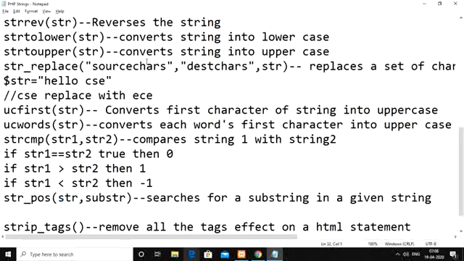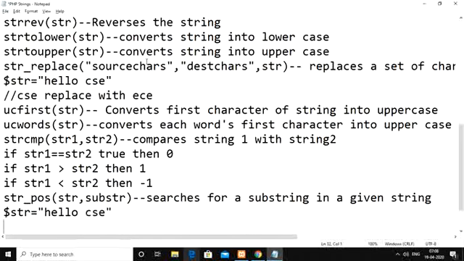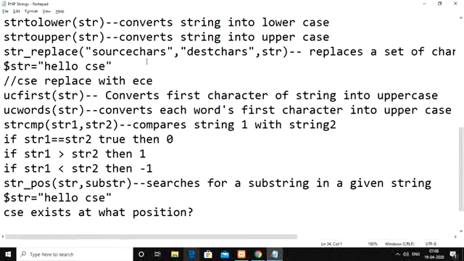Let us say we have str, and the str is hello CSC. From this you want to find out at which position CSC exists. That you can find out using strpos. The string we have is $str. Then which one do you want to find out whether it exists or not?